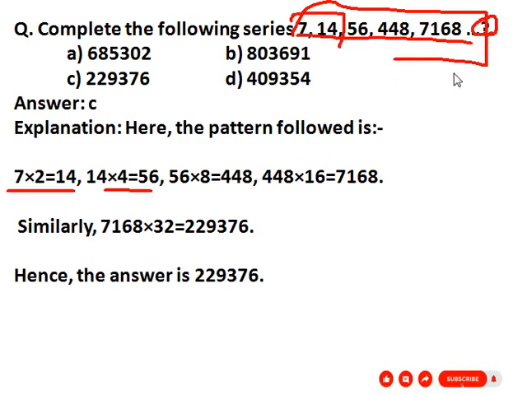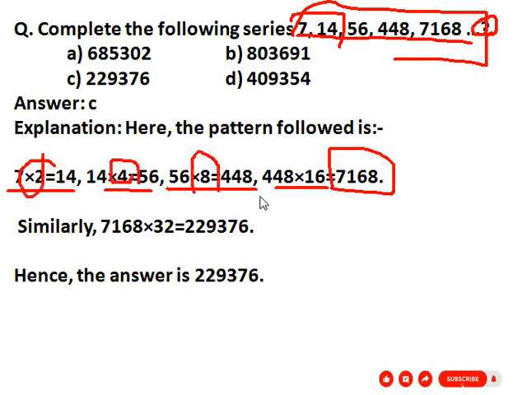Then 56 and 448. What is the relation between 56 and 448? 56 into 8 is 448. Then 448 into 16 is 7168. Which pattern goes here? First number into 2, then second number into 4, then third number into 8, then fourth number into 16, then fifth number into what? 32.